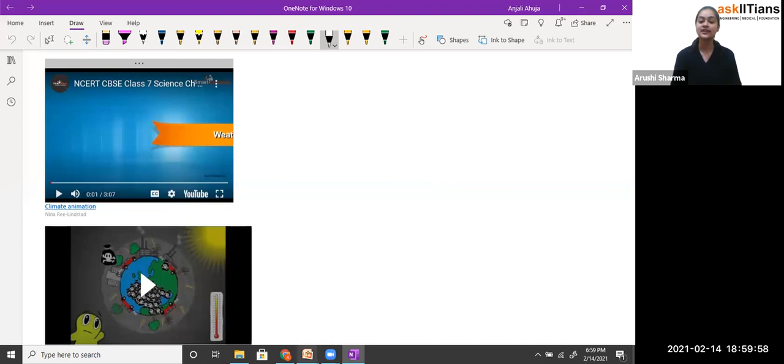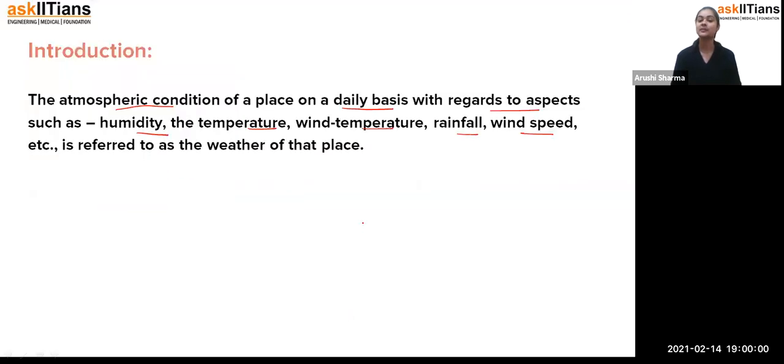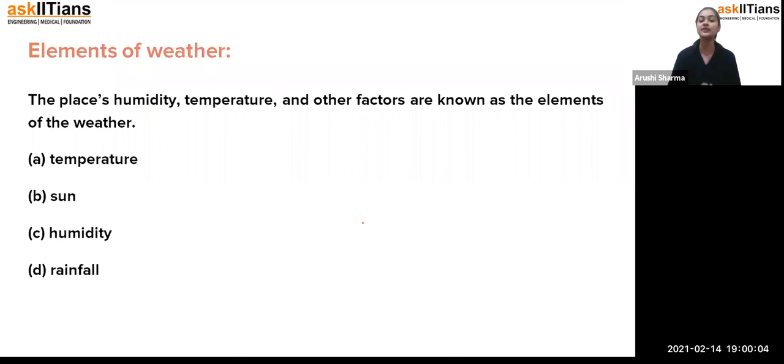Fine. So now, student, as we have discussed the weather, weather also has elements. What are the elements of the weather? These are the elements of weather: temperature, sun, humidity, rainfall. That means, student, we have to notice how it is changing, and what the weather of that place is. So we see all such elements.